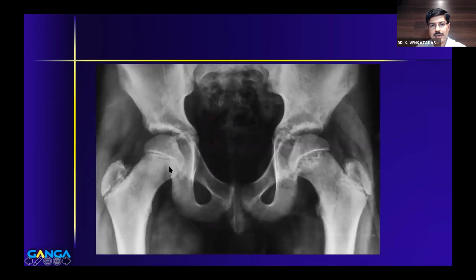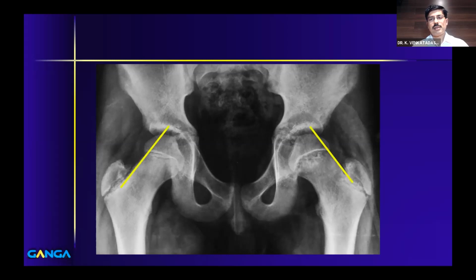You can see here there is a triangular overlap of the metaphysis of the neck on the right side, but here it is not there. So all the classical signs of slip are seen in this one X-ray. It is just that you need to look at it very carefully to diagnose this. You actually don't need a lateral view to say that there is a slip. Even if you are given an AP view, you should be able to pick up this SCFE, which is very mild.